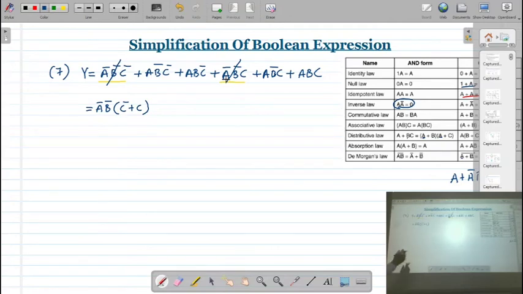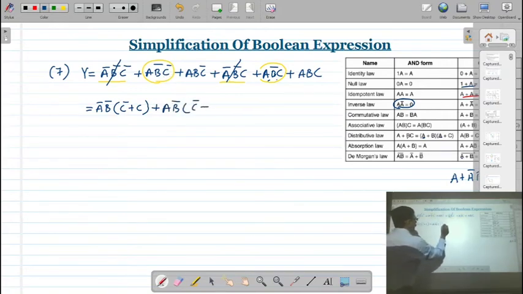Then we have A, B bar, C bar. Here also A, B bar, C bar is there. See, this second term. So what is common? A, B bar is common. So we can write plus A, B bar, now into bracket you will get C bar plus C. Correct? Means now these two terms we have already considered.